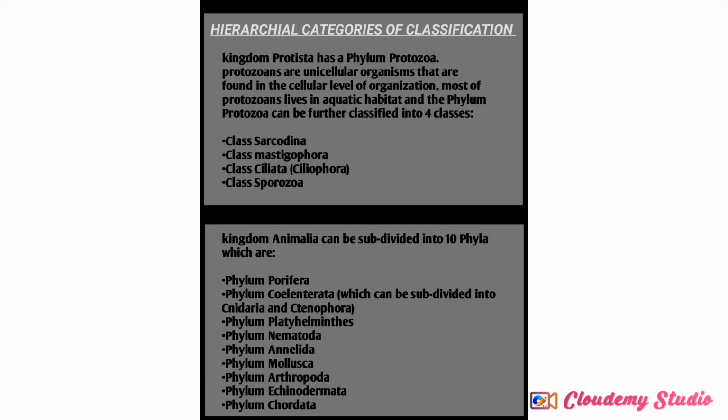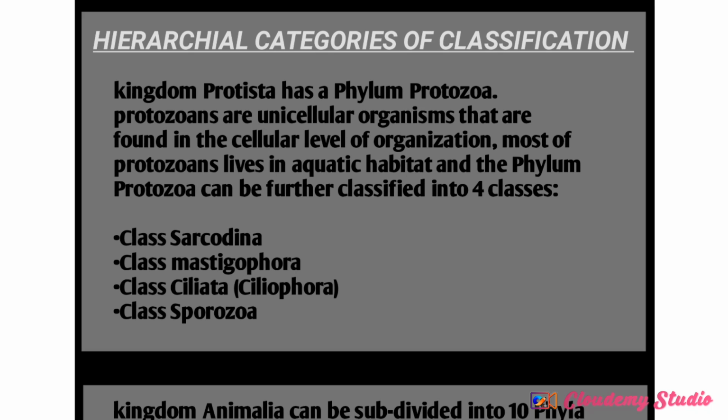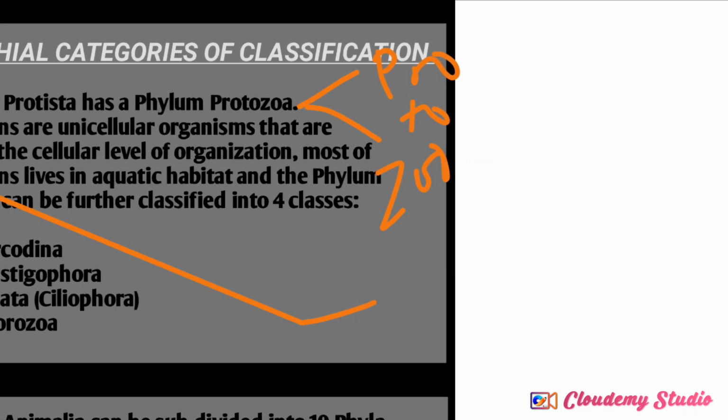protist is. Protista have a phylum known as phylum Protozoa, and protozoan is derived from two Greek words, that is proto and zoo. Proto means first, and zoo means animals.